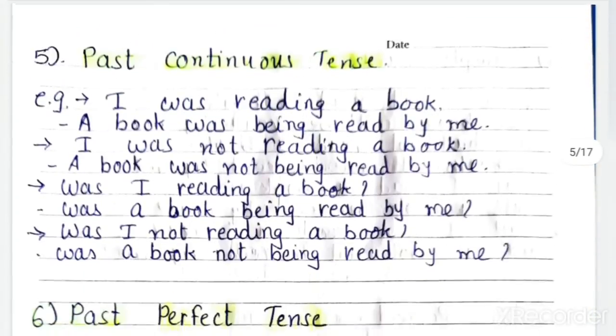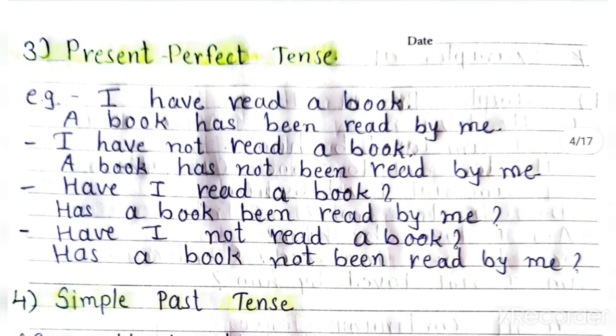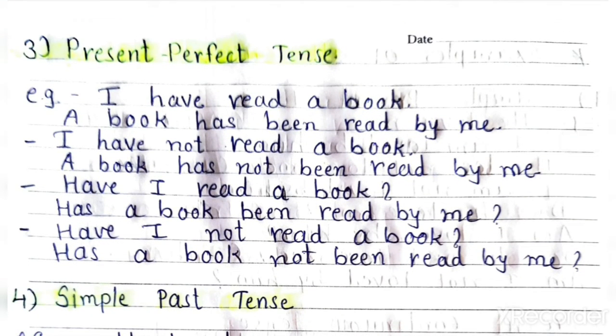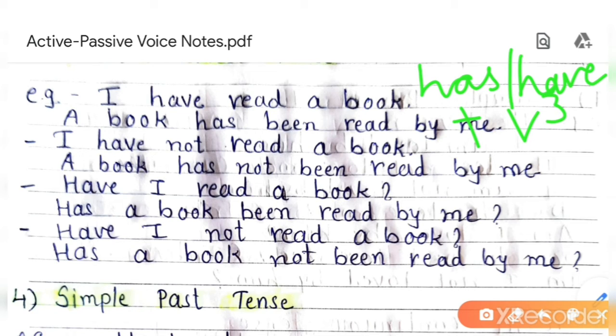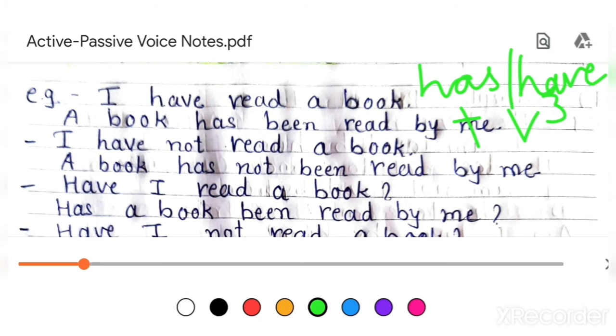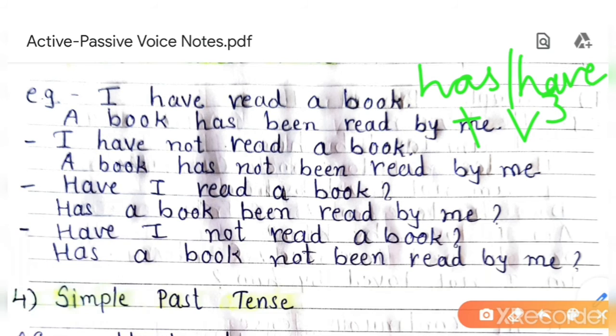Now present perfect tense. I have read a book. Perfect tense. Have is given, V3 is given. So in active voice, present perfect tense is has or have according to the subject plus V3. This is the active form of present perfect tense. And in passive, what we will use?